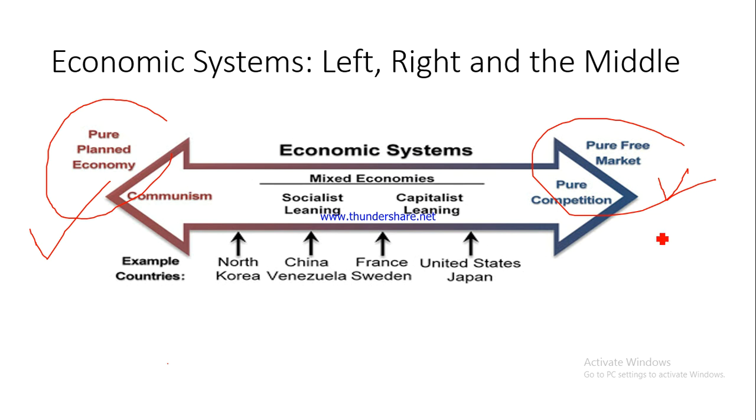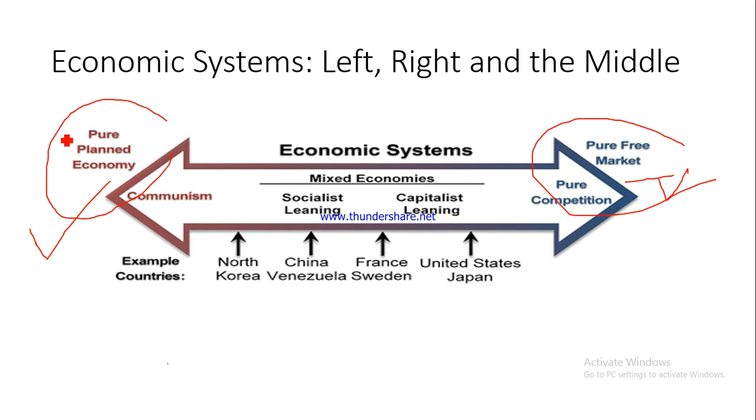You might have heard of Obamacare, because Obama, the earlier president, brought this particular scheme there. So that is meant to help out the poor and the downtrodden, so that in case of any medical emergency they receive some assistance. So now this is an element of communism, or an element of command and control in a pure free market economy. So there does not exist any pure free market economy.